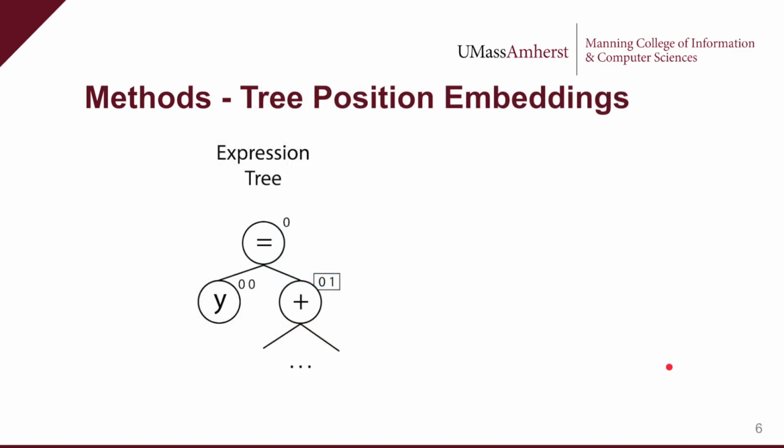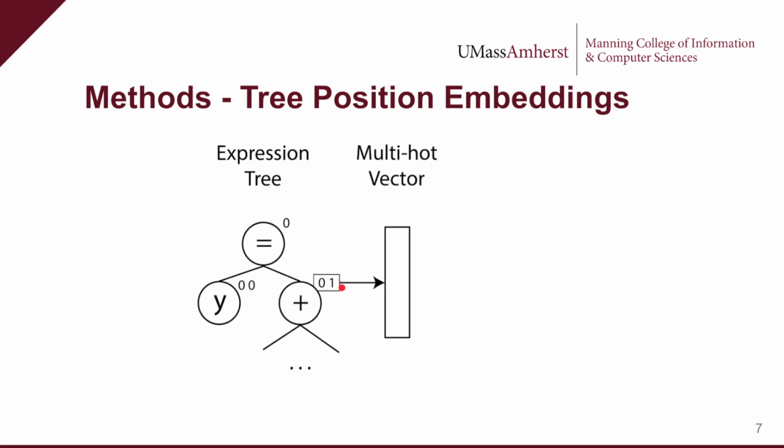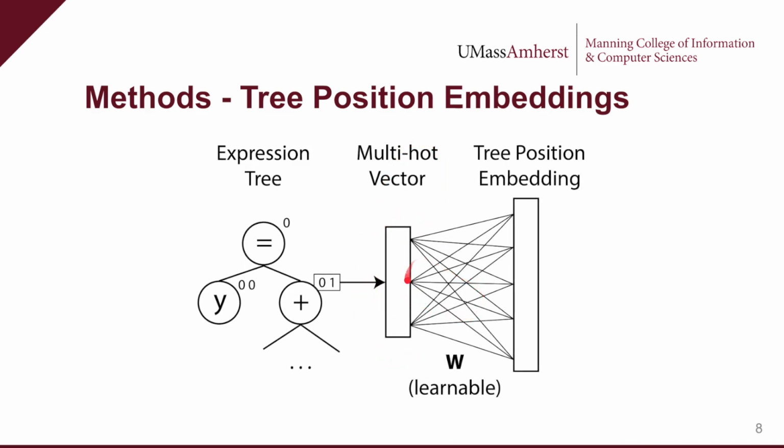I'll first show how we provide tree positions to the model. The position of any node in a tree can be represented as a path that leads to that node from the root. We take each number in this path, get its binary representation, and concatenate these representations to get a unique multi-hot vector. Finally, we transform that vector to the embedding space using a learnable transformation.